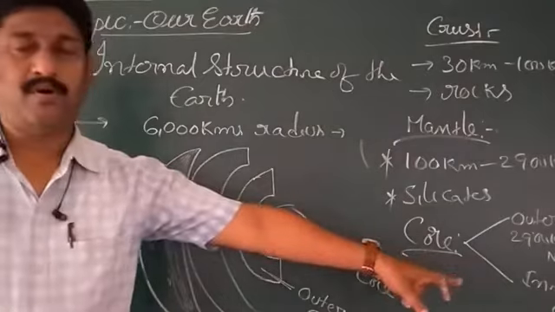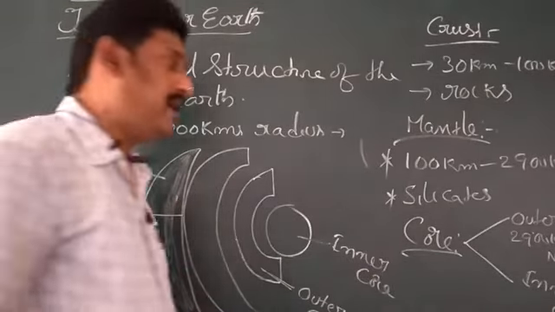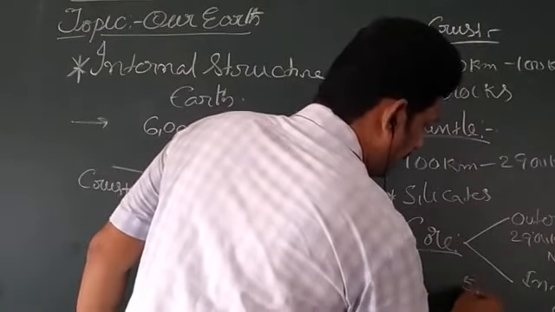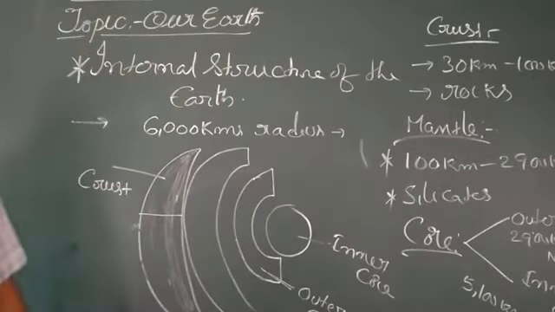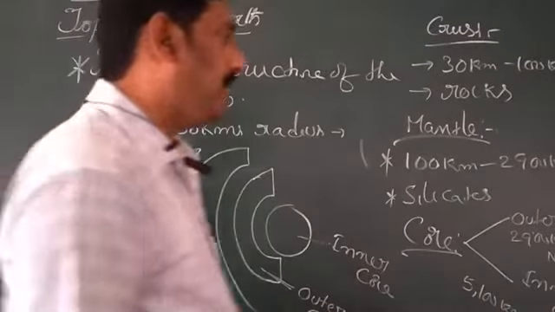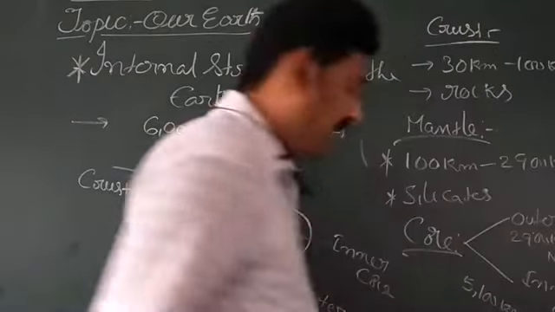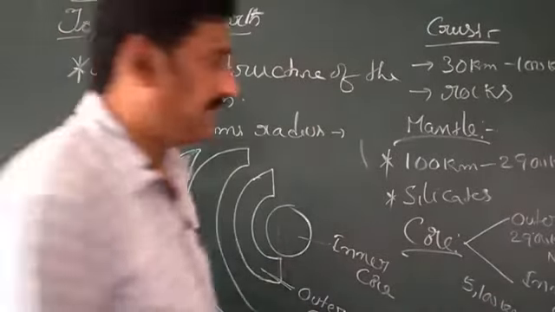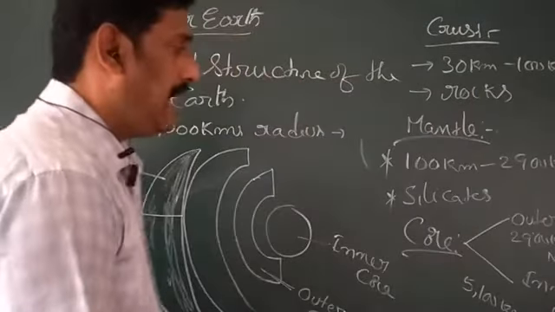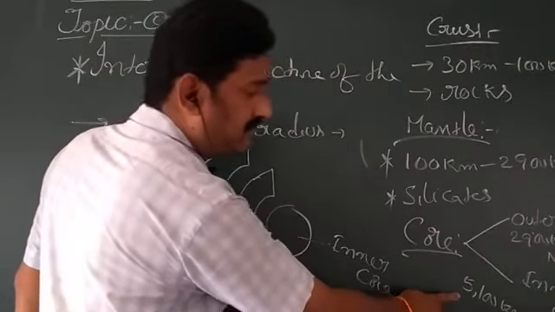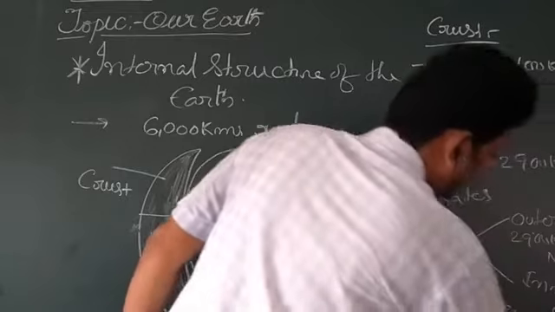And regarding the inner core, its thickness is 5,100 kilometers to 6,376 kilometers.